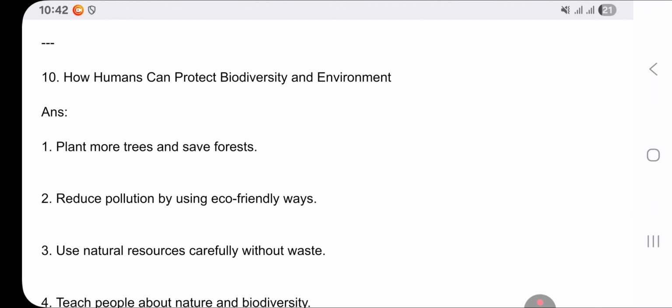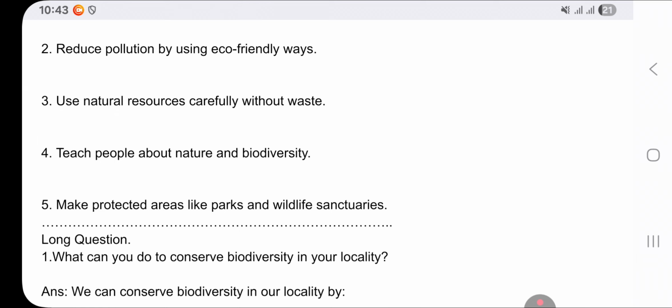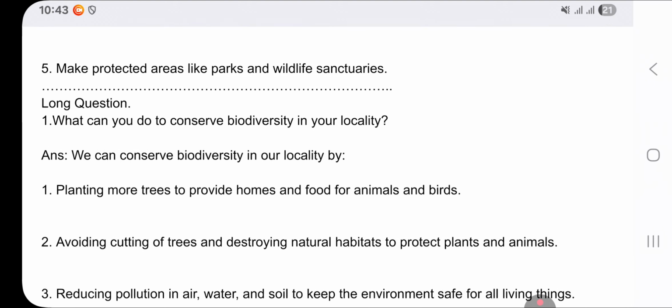How can humans protect biodiversity and environment? Humans can protect biodiversity and environment in the following ways. Plant more trees and save forests, it is called afforestation. Reduce pollution by using eco-friendly ways like using solar energy and hydropower energy. You can give examples, you can relate the example. Third, use natural resources carefully without waste. It means that we have to use natural resources wisely. Again, teach people, meaning make people aware about nature and biodiversity. Next, make protected areas like parks and wildlife sanctuaries.